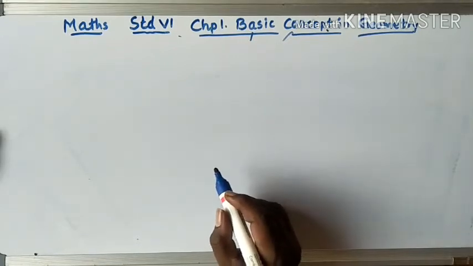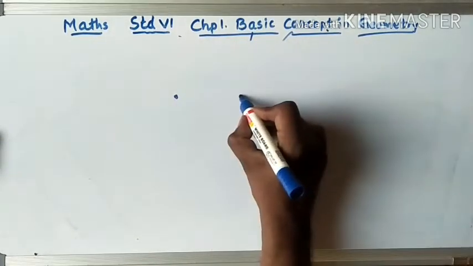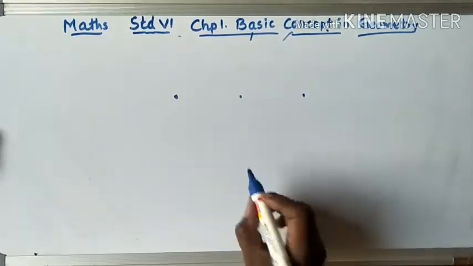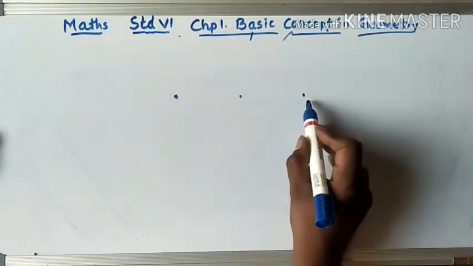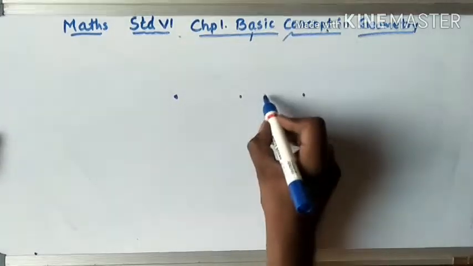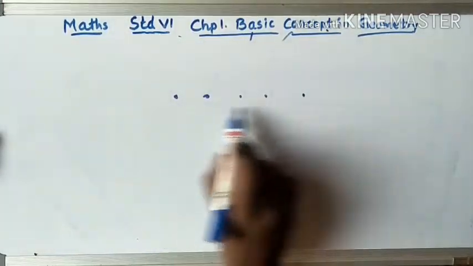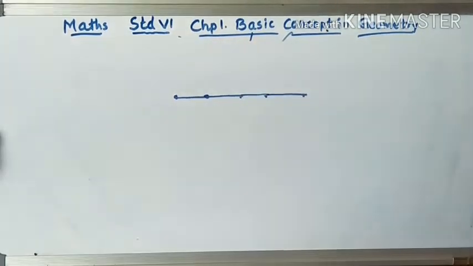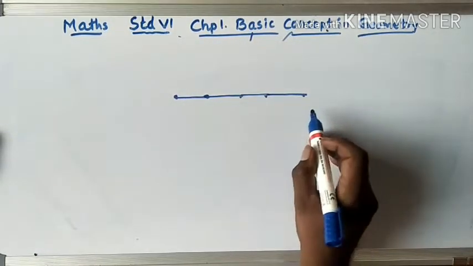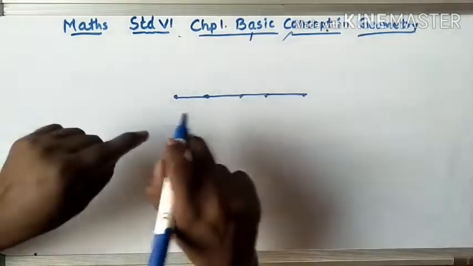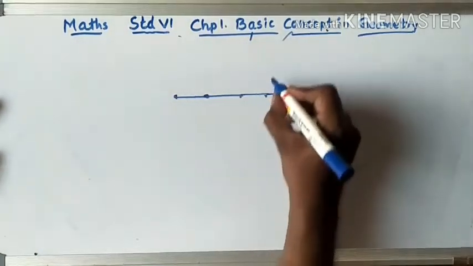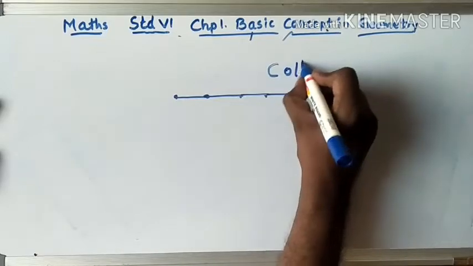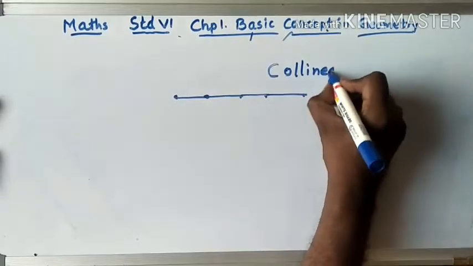Right. Now what if I have 3 or more points, 1, 2, 3 or more than 3 points which are in a straight line? When I join these points, you can draw a straight line. These points which make a straight line, we call collinear points.